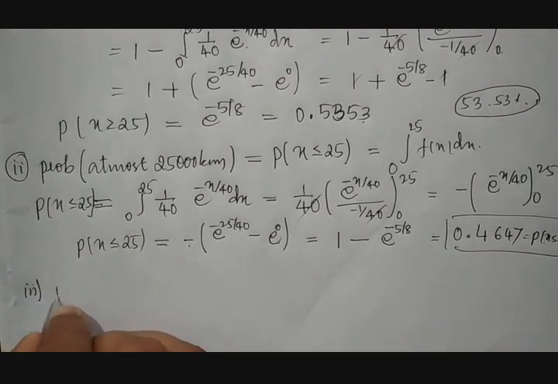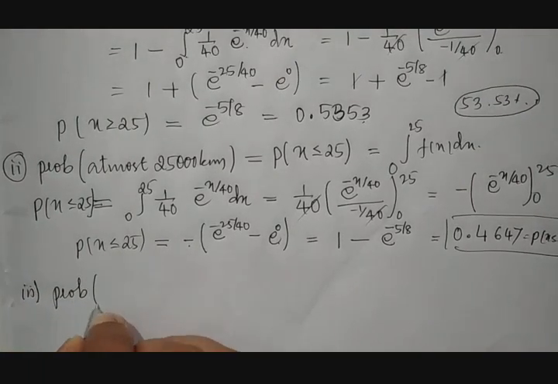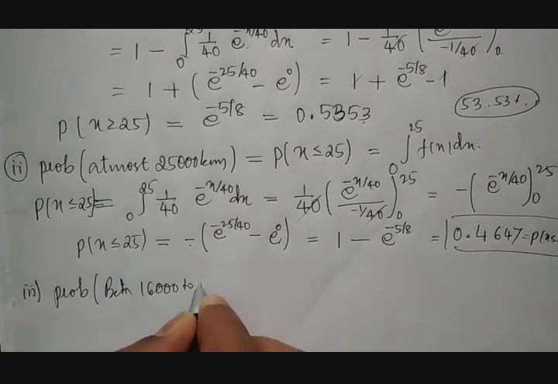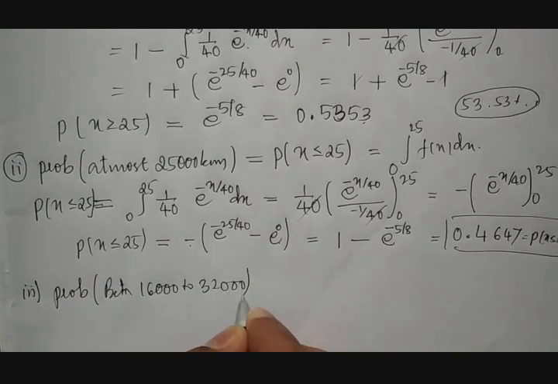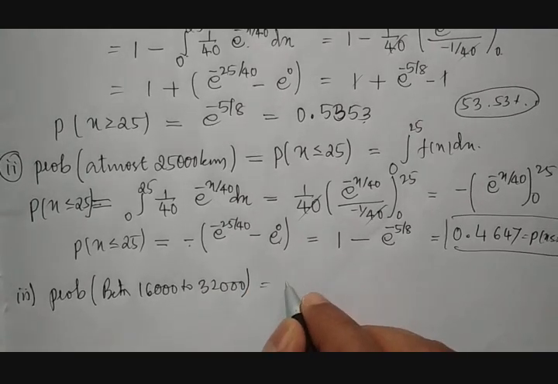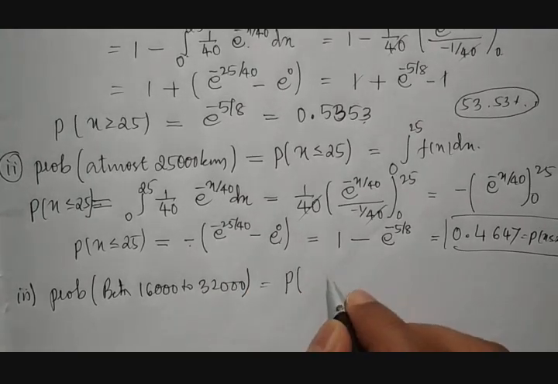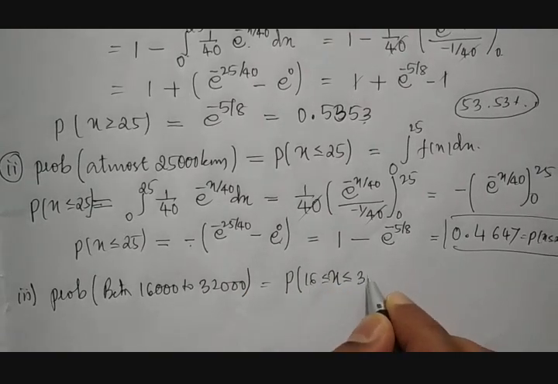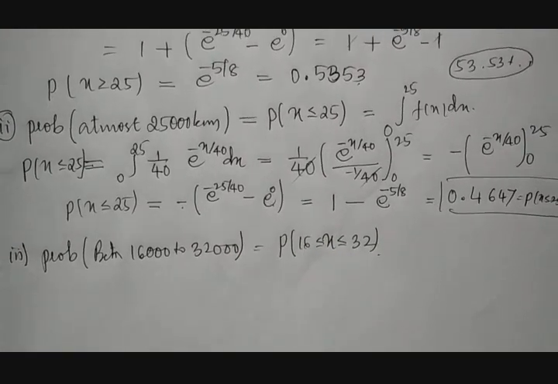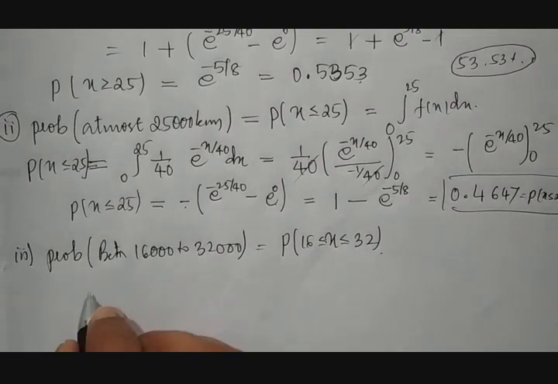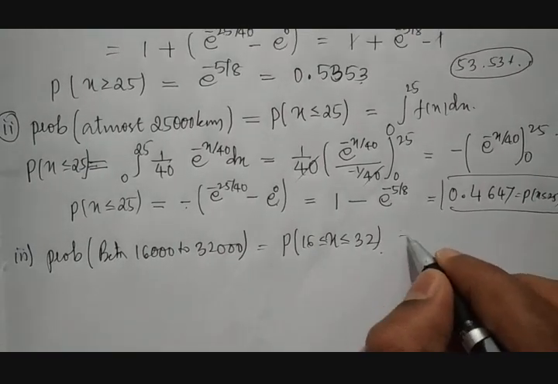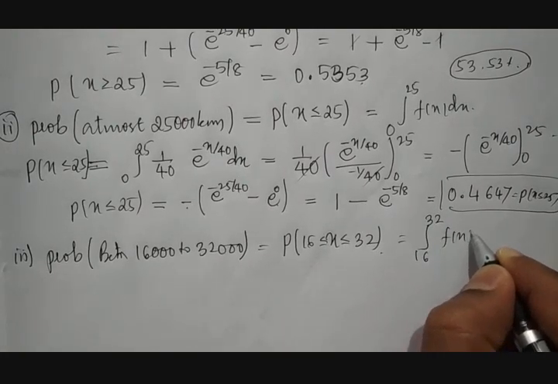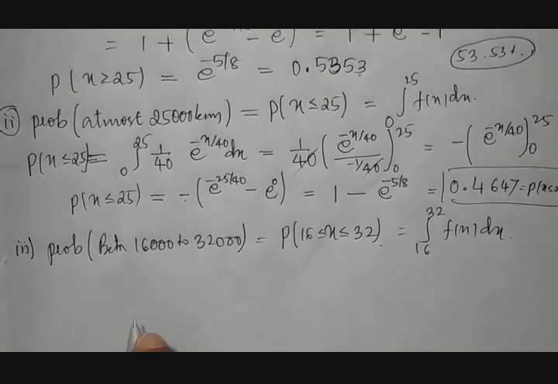Third, we need to calculate the probability between 16,000 to 32,000 kilometers, which is nothing but the probability of x lies between 16 and 32. Now the upper and lower limits are already given. So this is nothing but the integration from 16 to 32 of f of x dx.